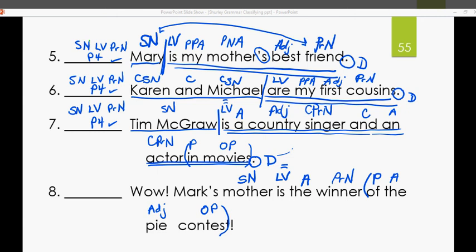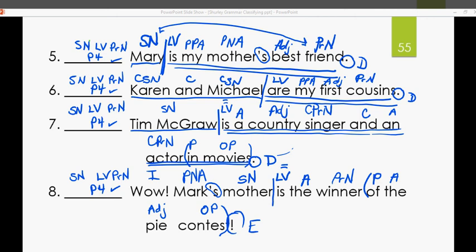Now let's go back to mother. Whose mother is this? It's Mark's mother. Look, there's your apostrophe S that shows possession. So this is a possessive noun because Mark's a noun. But since it's got that apostrophe S, it's now an adjective. Mark's mother. And what is wow? Good. Interjection. Sentence pattern. Subject noun, linking verb, predicate noun. Pattern 4. Check. Go to the end of the sentence. Oh, finally, something different. Exclamation point. Strong feeling. Exclamatory sentence.